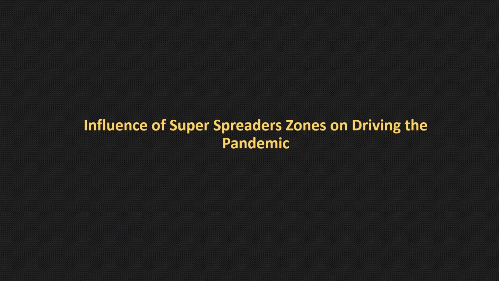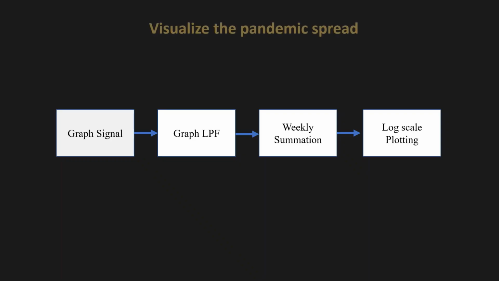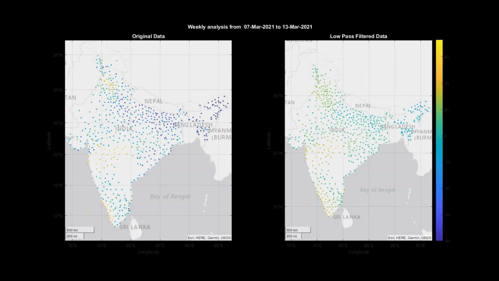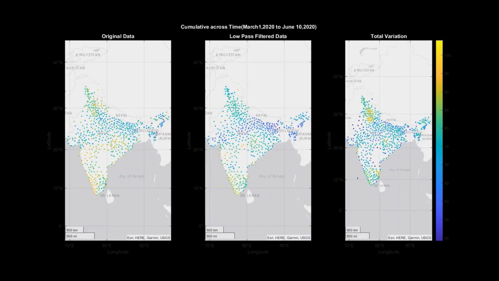We generated a low pass filter using the lowest 10% of the Laplacian frequencies to decompose the graph signal into slowly varying components, and the continuous sliding window is applied to calculate the weekly cumulative for the low pass components. To visualize the disease spread during the 3 time scales, data is plotted on the log scale here. In the month of March, the virus spread is slower, and in the month of April, the disease transmission accelerates from the identified super spreader zones to their neighbors. Infection transmission finally slowed by the second week of May.